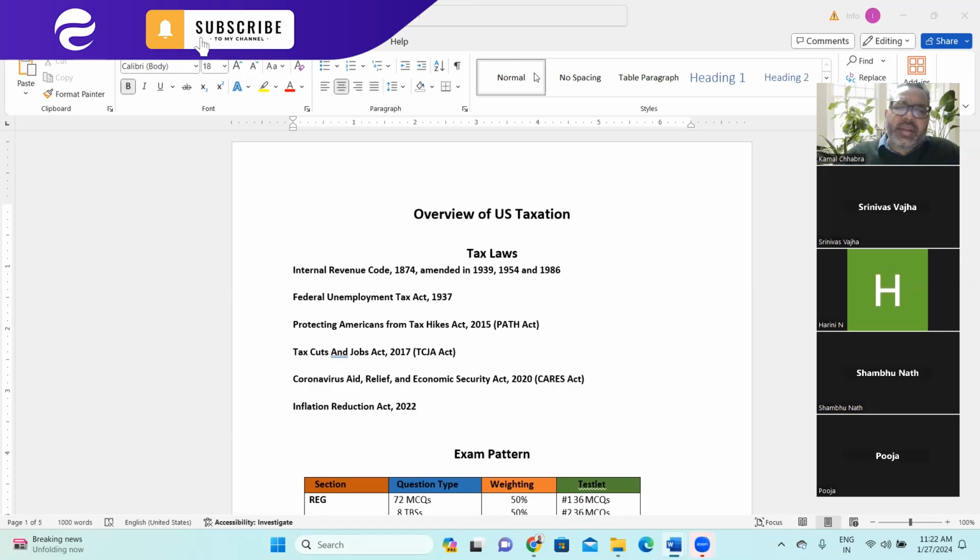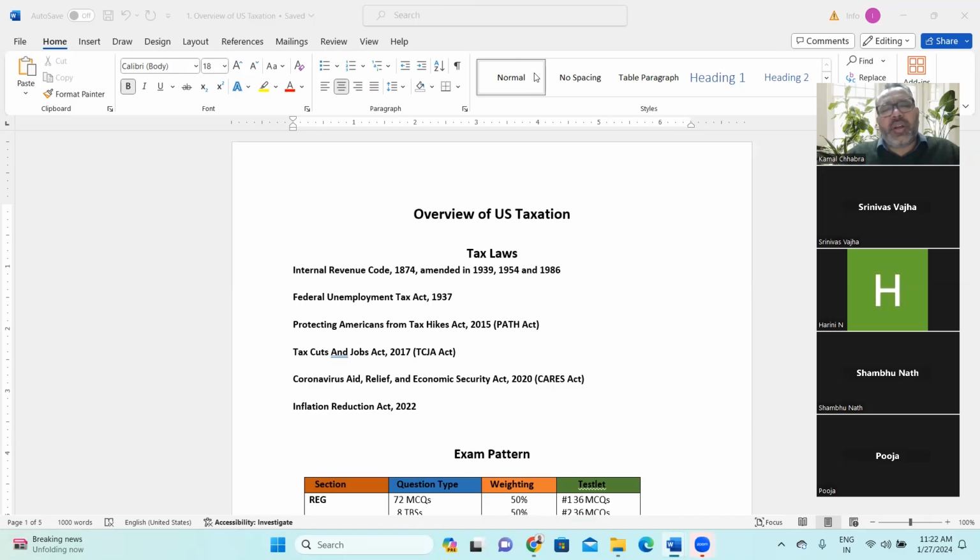In these two tax laws, you'll see great benefit provided, specifically in the TCJA Act to many employees as well as employers. And the CARES Act 2020 is one of the best tax revolution acts to have come on earth.